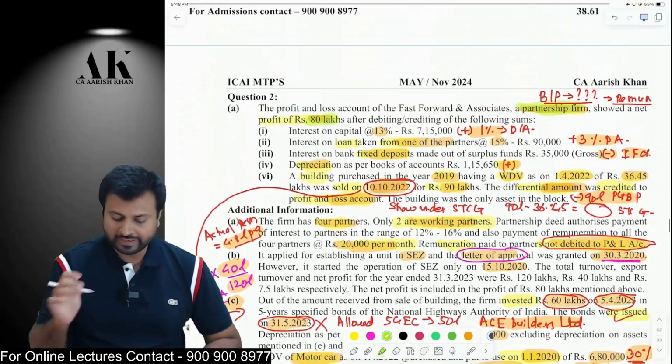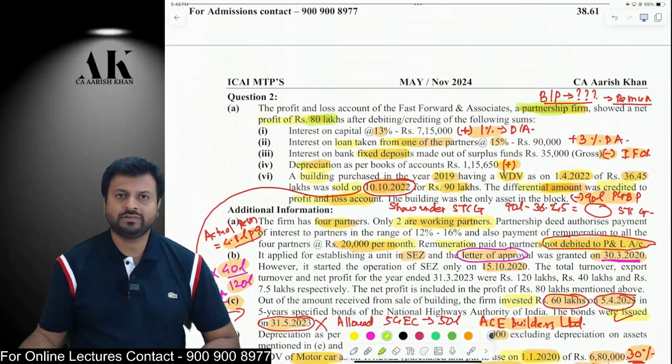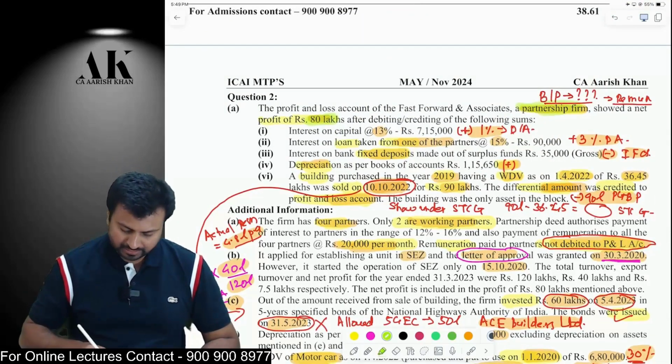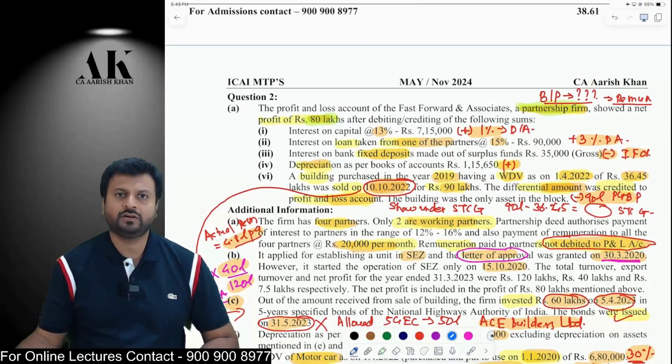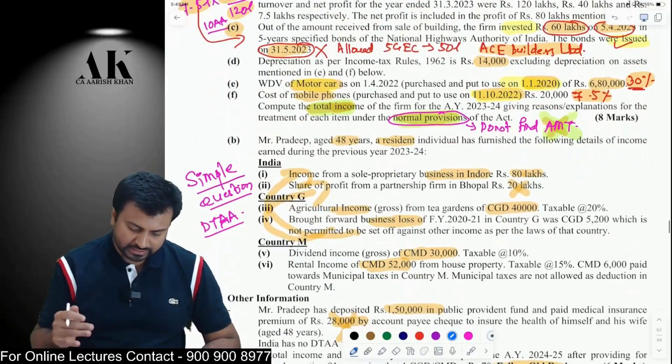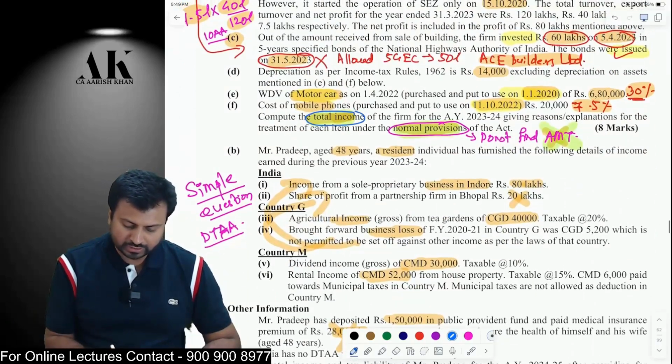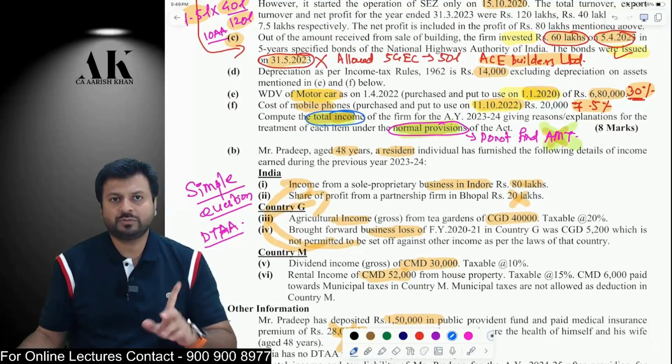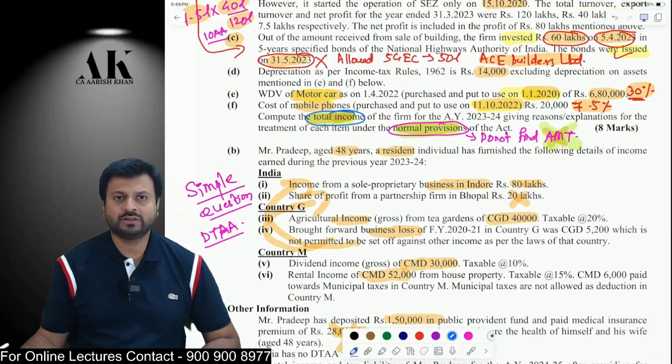Now, whenever you compute a partnership firm's total income, the very first thing that we are supposed to do is compute the book profit of the partnership firm. After we compute the book profit, then we compute the remuneration allowable to the partners, and then we compute the total income and tax liability. In this question, they have not asked to compute the tax liability, only the total income. Therefore, first of all, we will compute book profit, and then we'll compute the total income of the partnership firm. While computing the book profit, you have to be very careful. What is book profit? Book profit is nothing but PGBP income only.